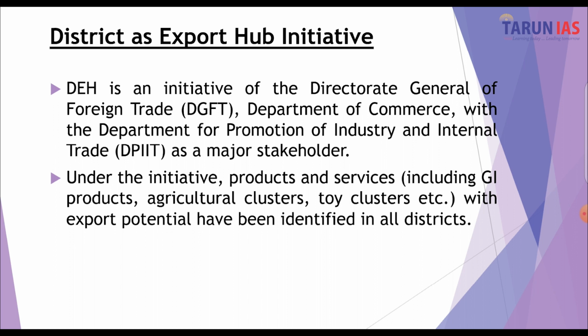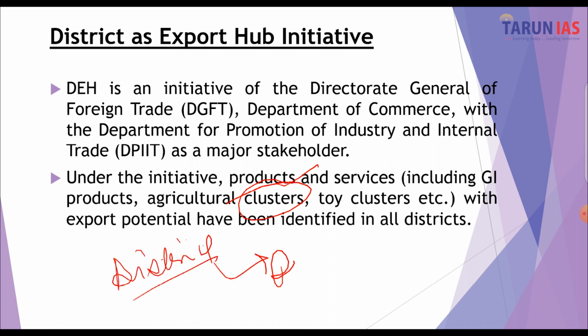Now, what happens under this initiative? Clusters of products are formed. One district is taken, and one particular product from that district is then made to become global. All the loopholes and structural strains are identified, and efforts are put into getting rid of them, so as to bring that cluster to a global level. So, global for local, or local for global.